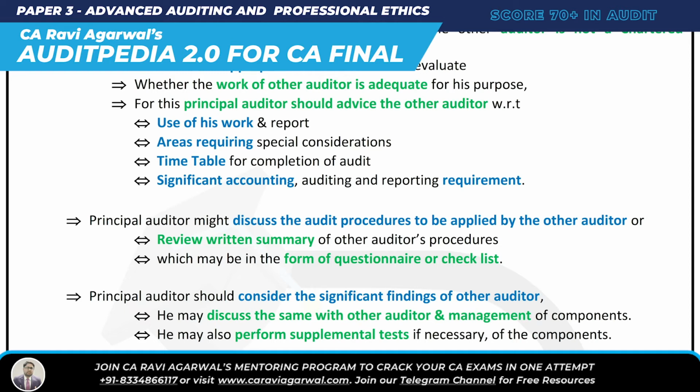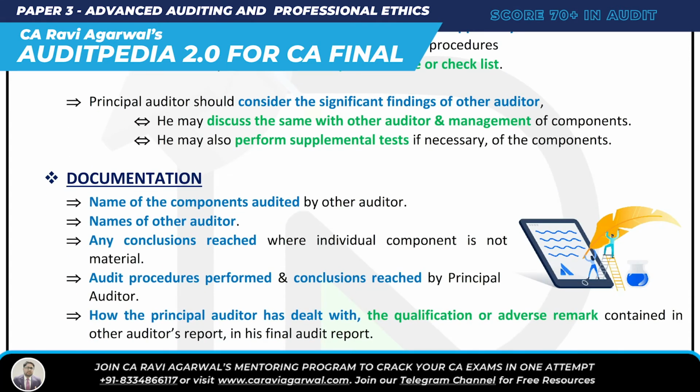Now, in all the standards you find documentation you have to do. So what all documentation do we have to do related to SA 600? Number one, name of the component audited by the other auditor. What all he audited, the name of the component, that is branch, subsidiary, I just have to document it. Name of the other auditor, I'll just document it. Any conclusion reached where the individual component is immaterial. So did I reach any conclusion where the individual component is immaterial?